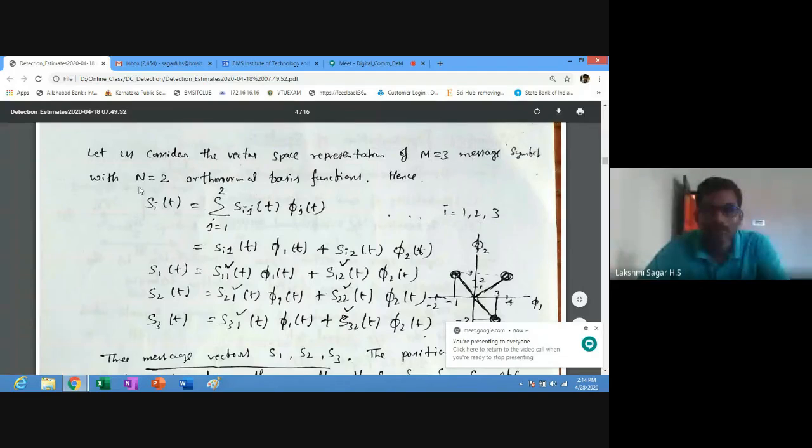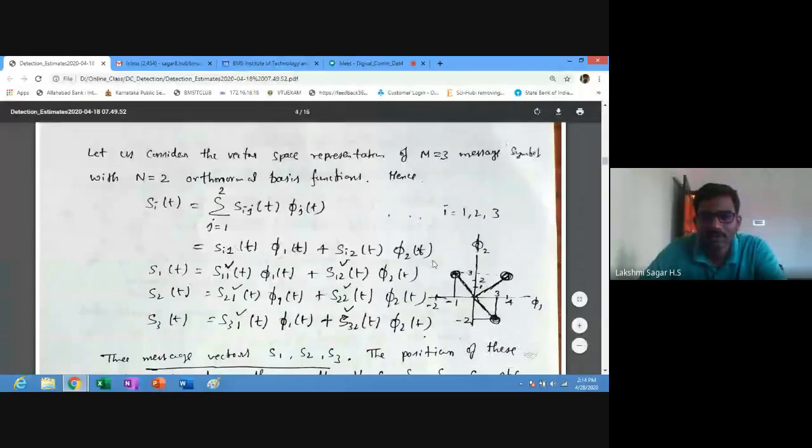Next, N equal to 2 means the two orthonormal basis functions are phi 1 of t and phi 2 of t, that's all. Further you can substitute here. First you substitute j, you will get this equation: Si1 phi 1 of t plus Si2 phi 2 of t. Next, you substitute i as 1, 2 and 3, and you will get 3 signals.